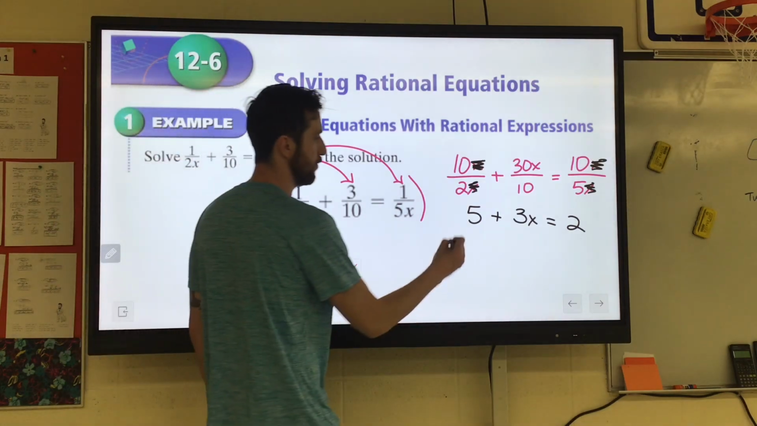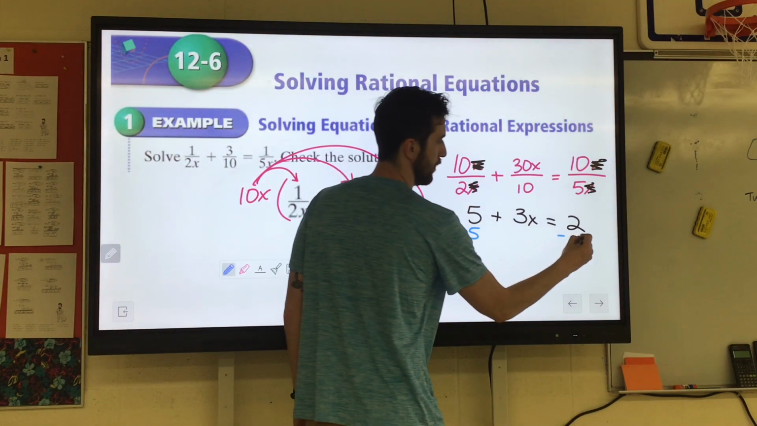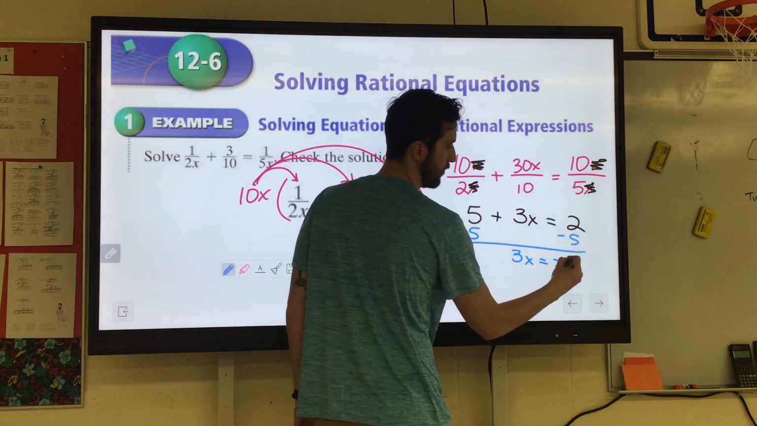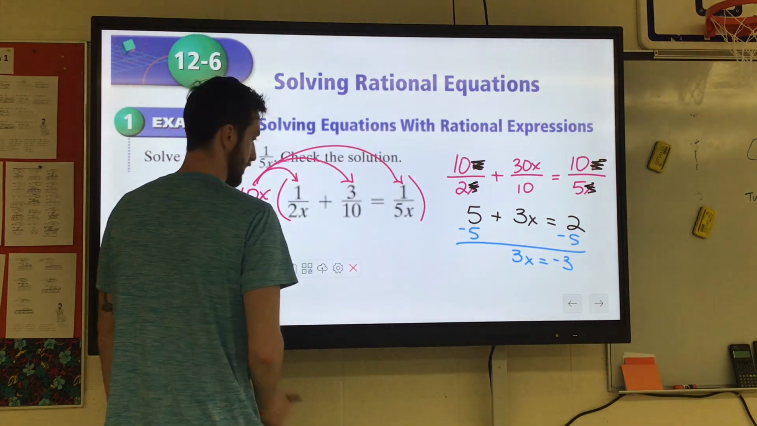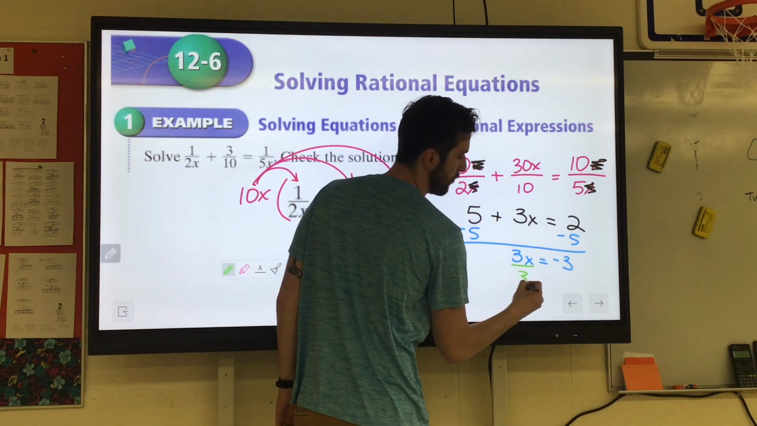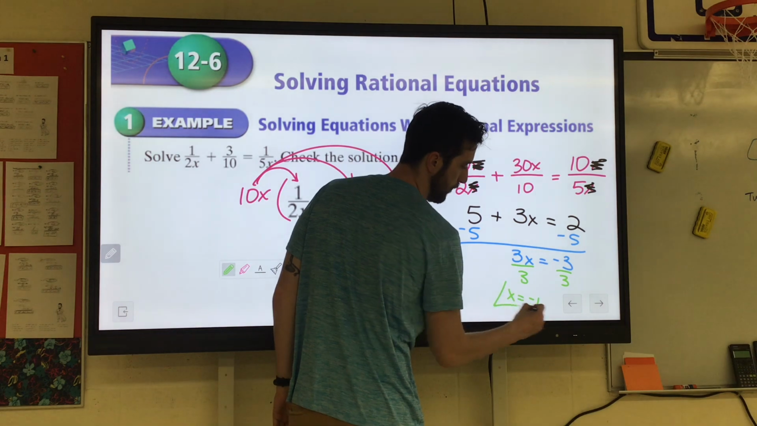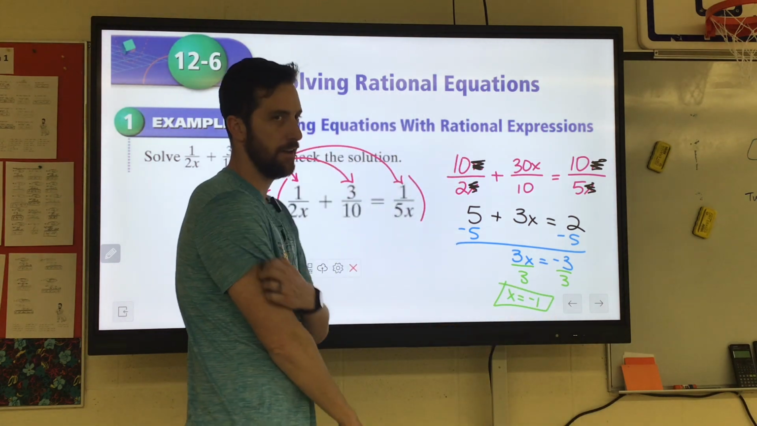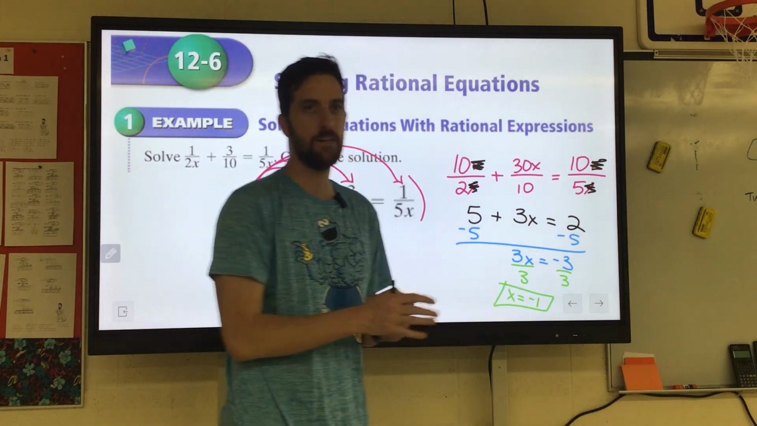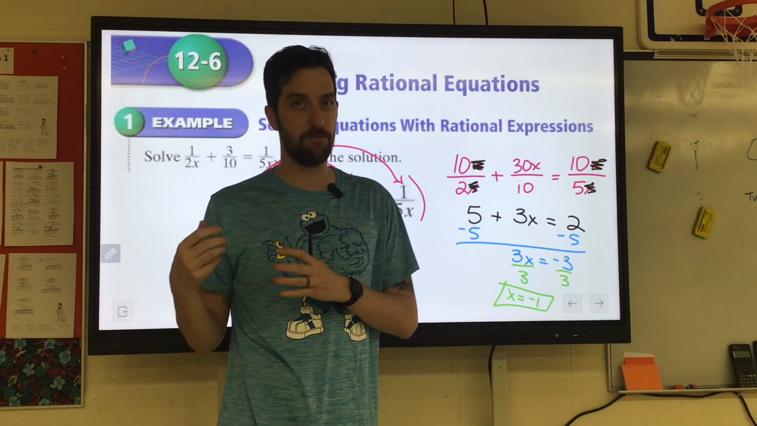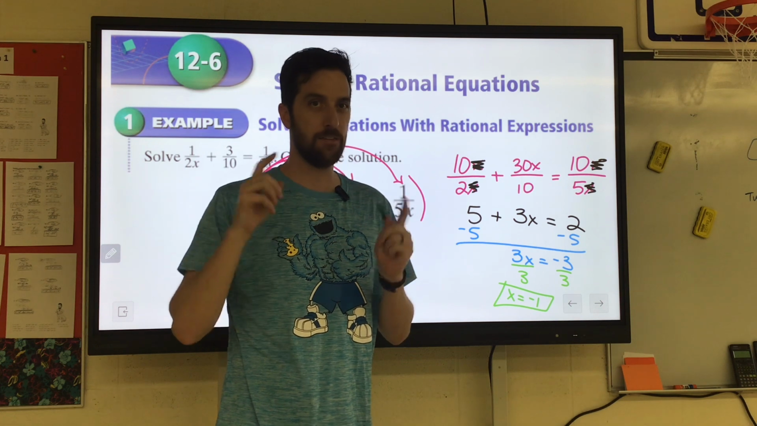We're going to subtract the 5. 3x equals 2 minus 5 is negative 3. And then we'll go ahead and divide by 3, which gives us x equals negative 1. That is the correct answer. Now, again, thinking future, we're going to have some extraneous solutions where when you plug them back into the original, they don't work out. Here's always the problem.